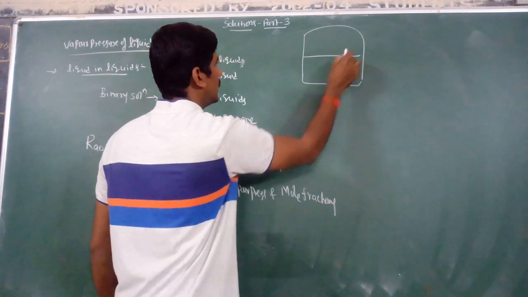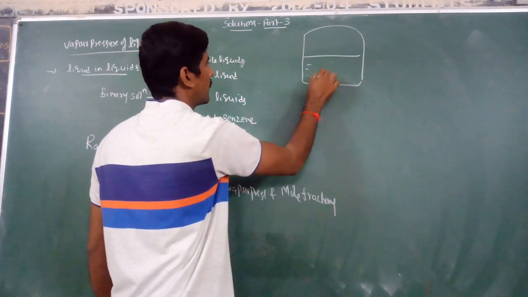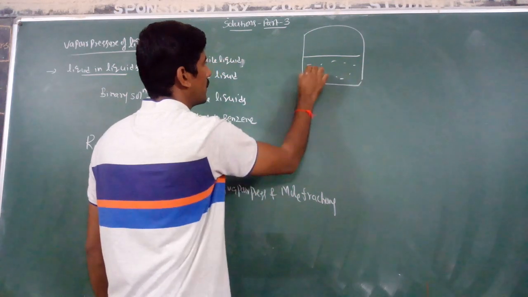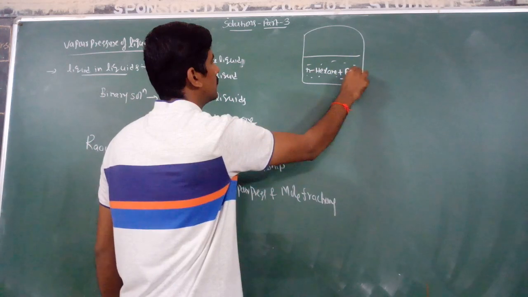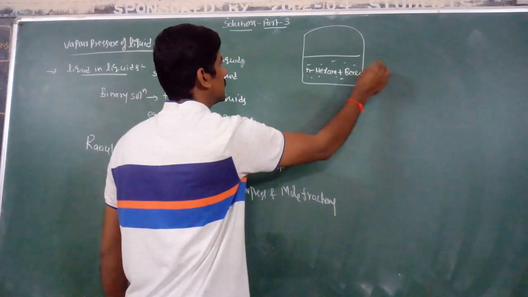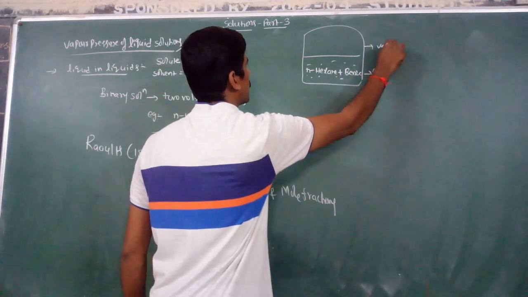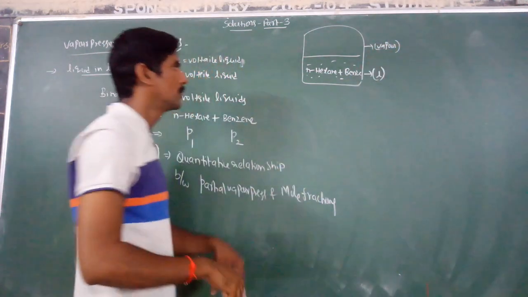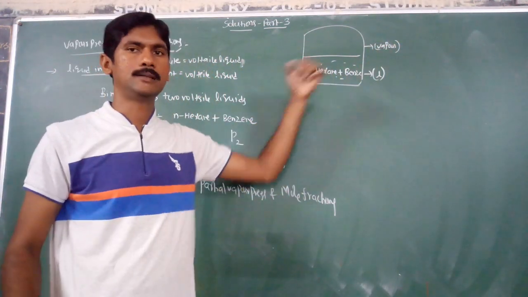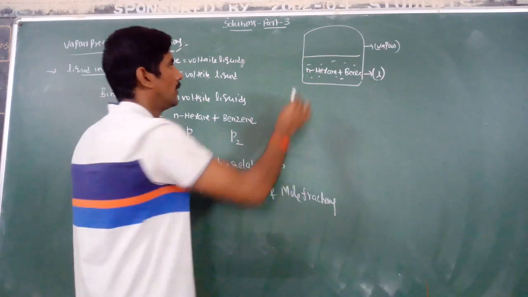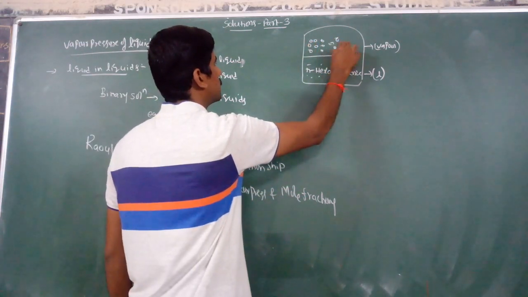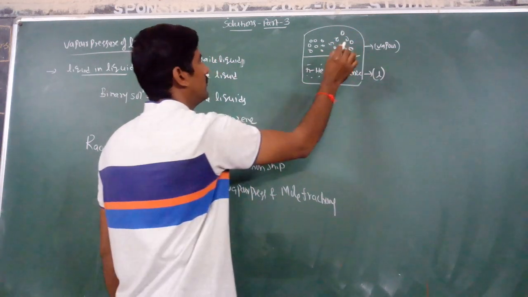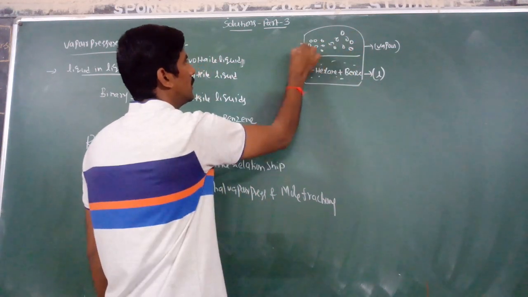Two components are there, n-hexane and benzene. This is the liquid phase, this is the vapor phase. These are the n-hexane vapor phase molecules and these are benzene vapor phase molecules.